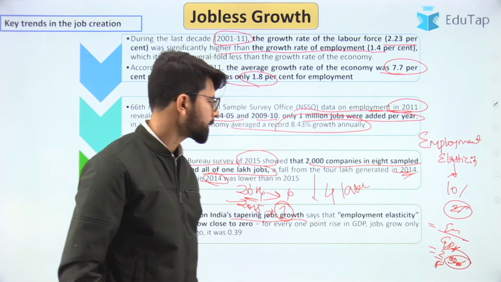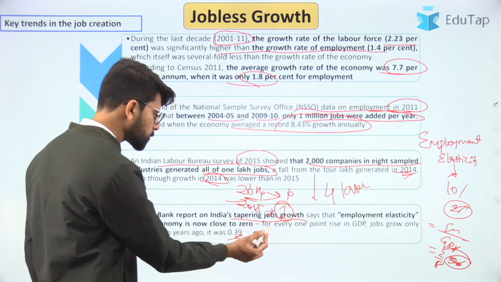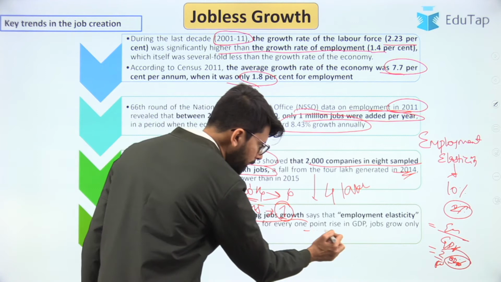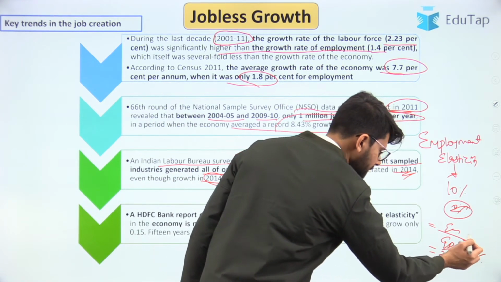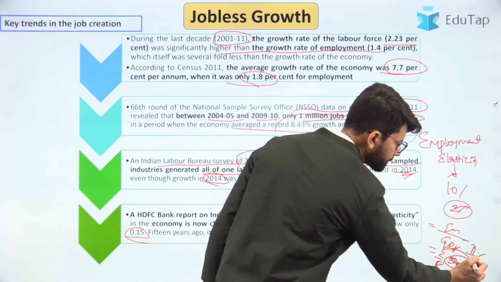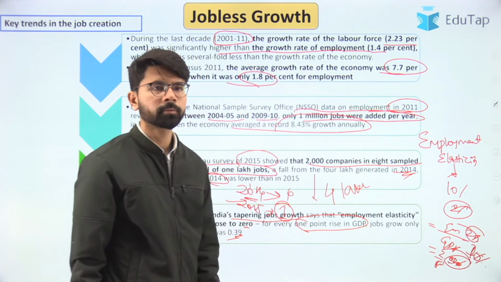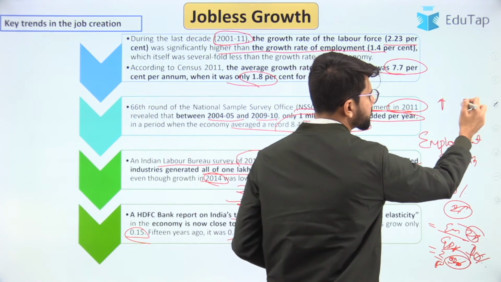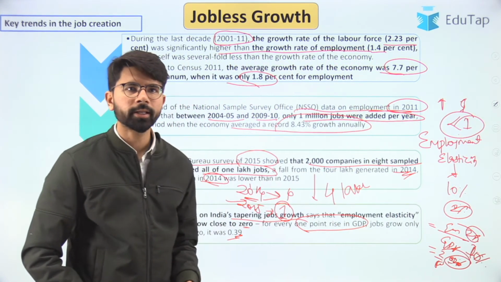So this is the employment elasticity, which was less than 1. If you look at this data, employment elasticity in the economy is now close to 0. For every 1% rise in GDP, jobs only grow by 0.15%. So though the GDP is growing by 10%, the employment generation is only about 2%. That shows that if the growth is not assisted by job creation, then the employment elasticity will be less than 1. So that is the key idea behind that.